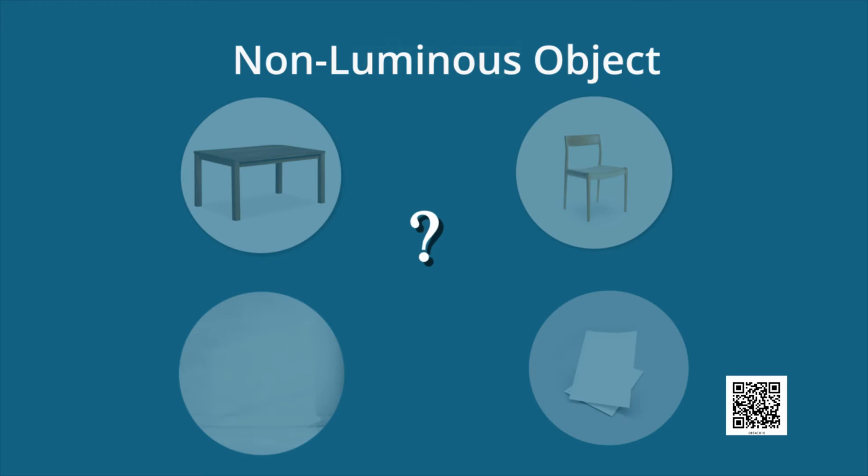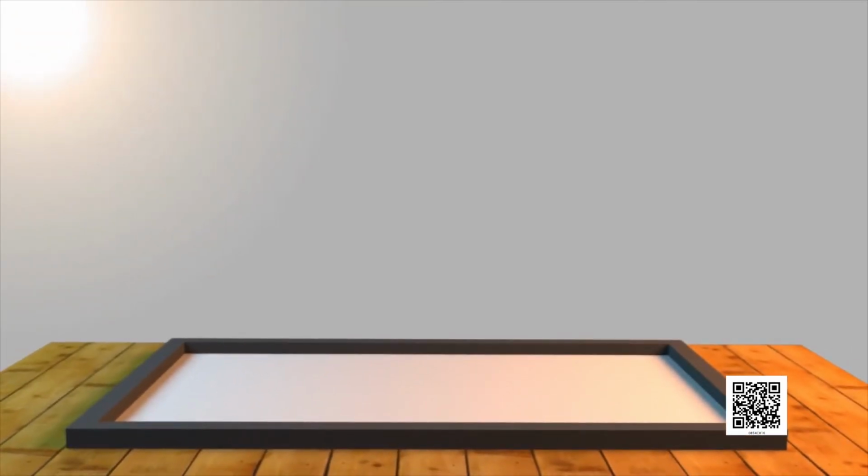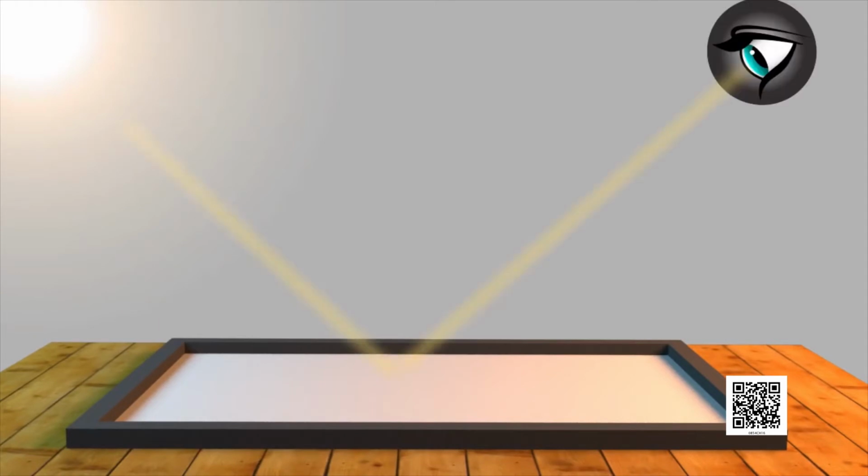Children, then how do we see all these non-luminous objects? Yes, this happens due to reflection of light. These non-luminous objects reflect the light, and this reflected light reaches our eyes. But where does this reflected light come from?